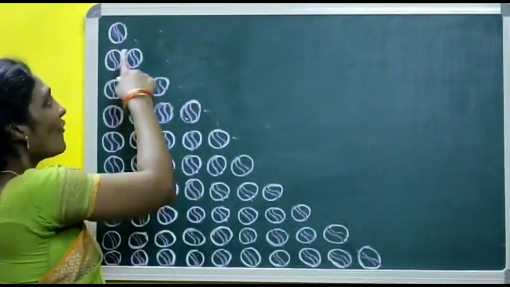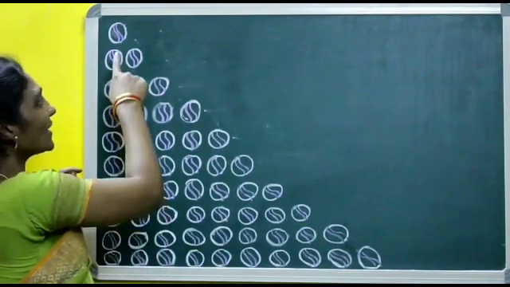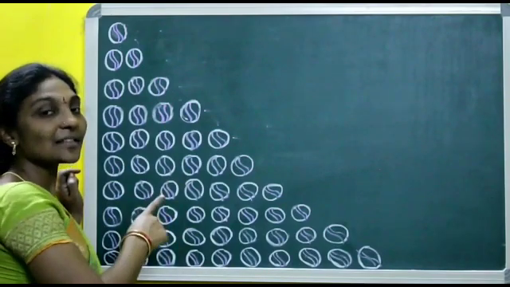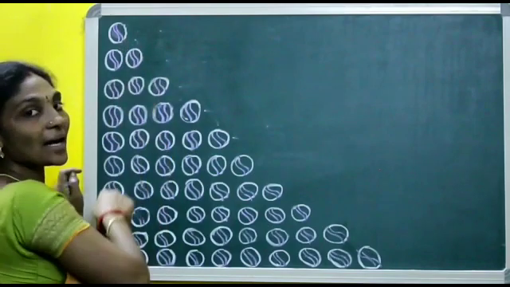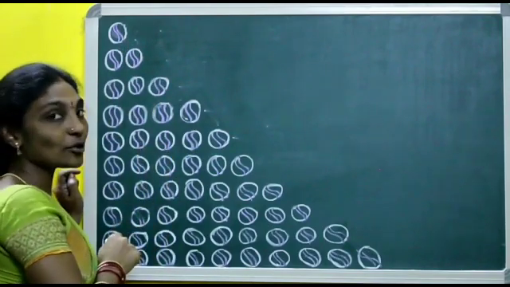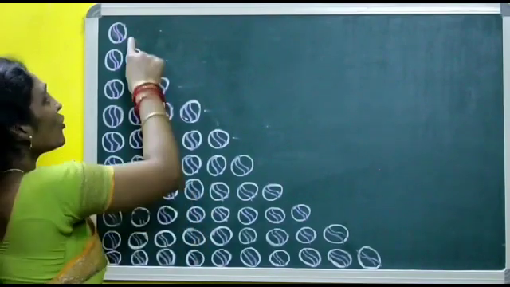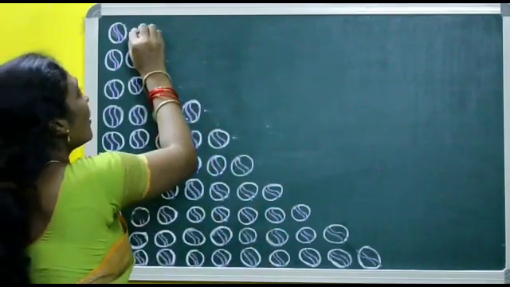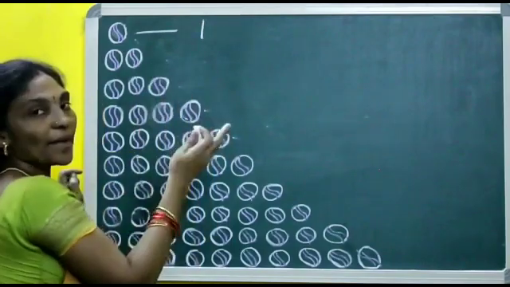Children, what are they? Balls. Yes, I have drawn here different number of balls. Let us make them as pairs. First, how many balls are there here? Only 1. Can we make a pair? No. To make a pair, how many things do we need? 2. But here only 1 is there. We cannot make a pair. So, 1. No pair.